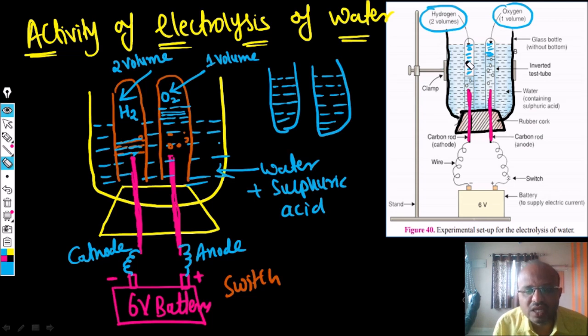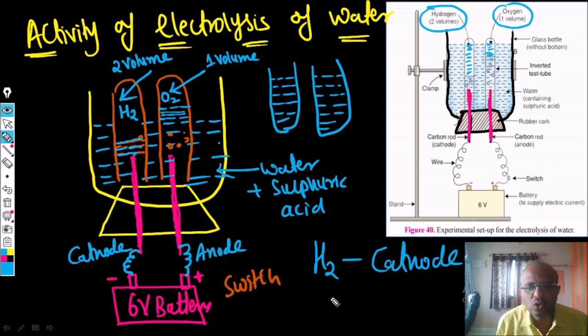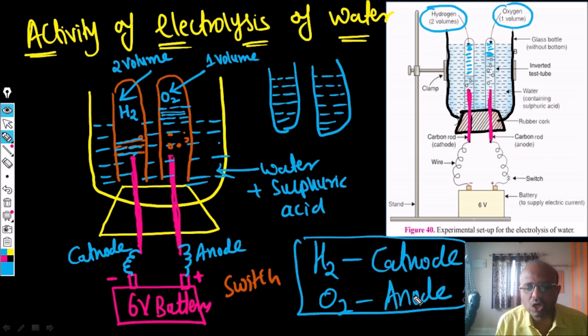In that way the hydrogen gas and oxygen gas are produced in the two test tubes. Hydrogen gas is produced at the cathode and oxygen gas is produced at the anode, and hydrogen is double the oxygen gas.